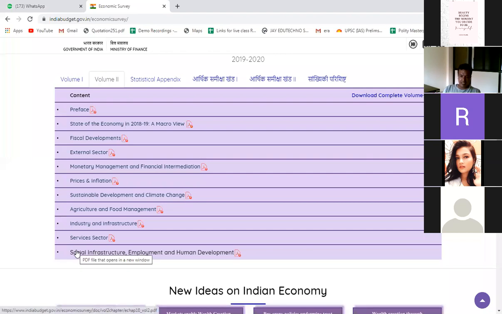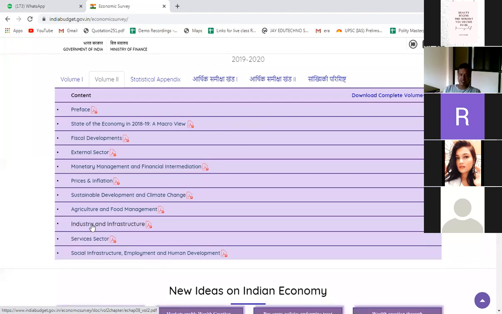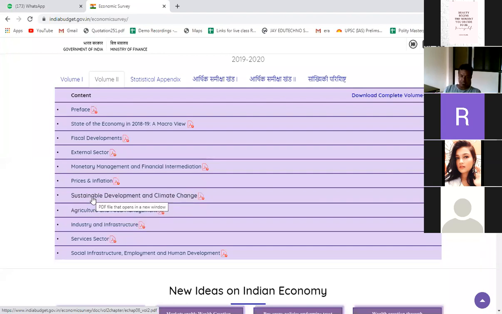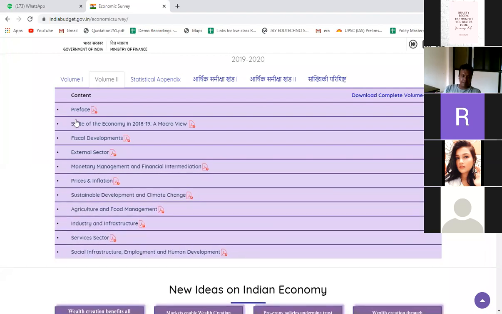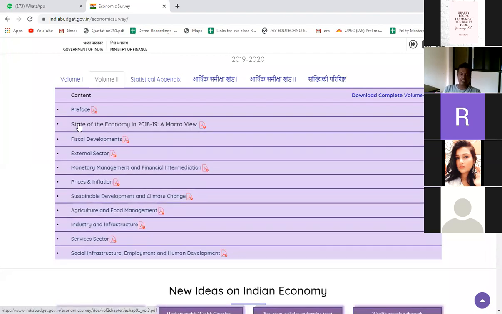Because these topics are there in the mains: the social sector, then employment, human development, then services sector, industries and infrastructure, agricultural food management, the topic is there in paper 3 of the general studies. Sustainable development is again in paper 3. So you have to read these topics for the mains. But for the prelims, I think the first topic, that is state of the economy in 2018-19 macro view, this much is sufficient. And how to study this first topic, that I will explain, right?